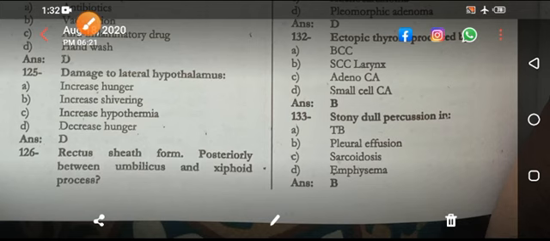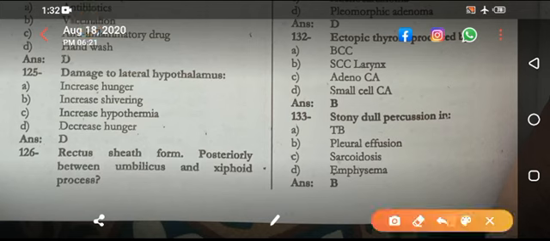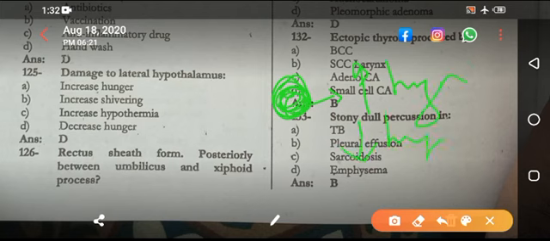Damage to the lateral hypothalamus. The lateral hypothalamus actually causes what? The lateral hypothalamus causes increase in hunger if it is stimulated, but if it is damaged, it causes decrease in hunger.